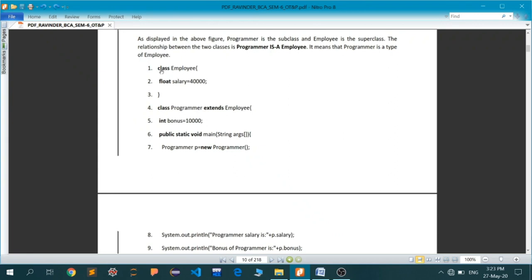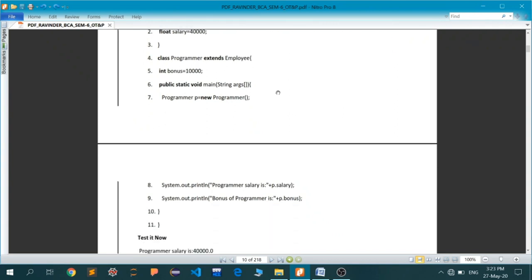So this is a class, as I've already told you. A class in Java always starts with the keyword class and then the name of the class. Inside the brackets, I have defined a variable called salary, which is of type float and has a value of 40,000. I think you are more than familiar with what variables, int, and float are. You have already gone through your C++ and C courses. Then we have a child class called Programmer, which extends Employee. So Programmer is a child class and Employee is your parent class. Now this has access to all the fields of the Employee class.